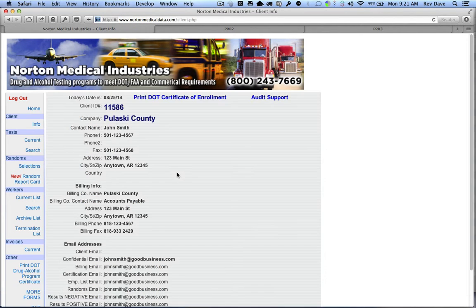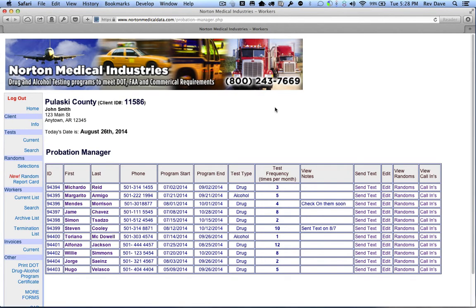Click login. And this brings us to the Pulaski County information, and from here we can look at the probation program. And this brings us to the probation manager page, and we can see everybody who's currently in the testing program right now, and we can see their phone, the date they started the program, ending the program, the test type, their test frequency, how many times per month we're having tests, the ability to put notes in there and send them a text, for example, edit the records, view the randoms, or view the call-ins.